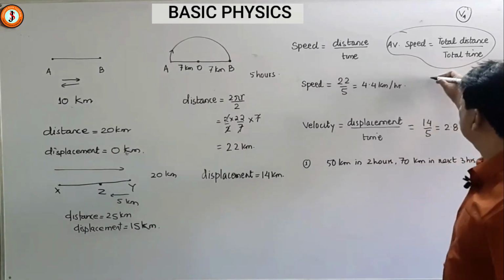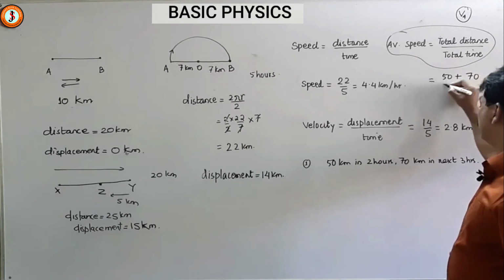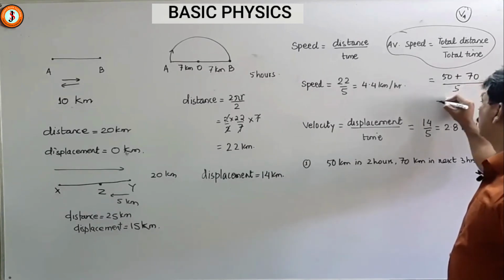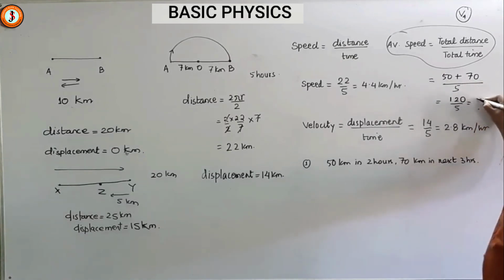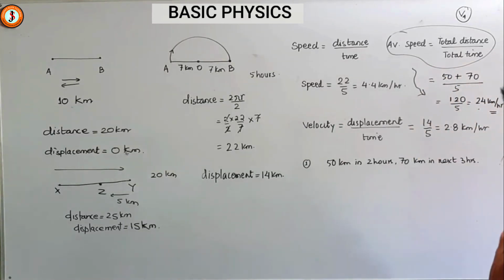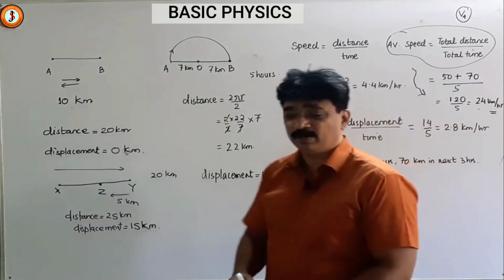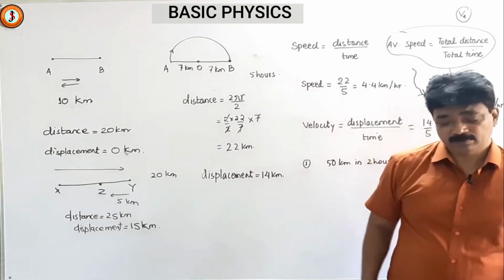Average speed is total distance, that is 50 plus 70, by total time, 2 plus 3 is 5. So 50 plus 70 is 120 by 5. So it is 24 kilometers per hour. That is his average speed. If he is traveling in the same direction from beginning to end, then his average velocity will also be 24 kilometers per hour. Thank you.